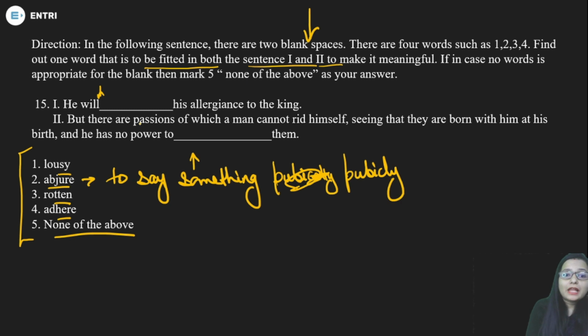So he will absorb his allegiance, but there are passions of which a man cannot rid himself, seeing that they are born with him at his birth, and he has no power to publicly accept this. That means abjure them, to absorb. So this is the correct word.